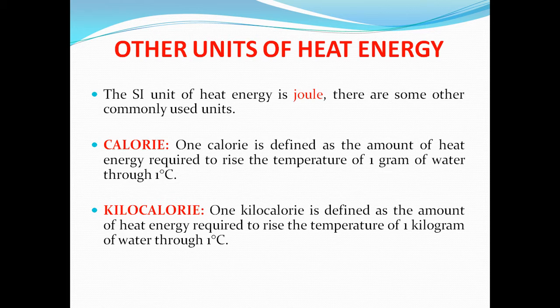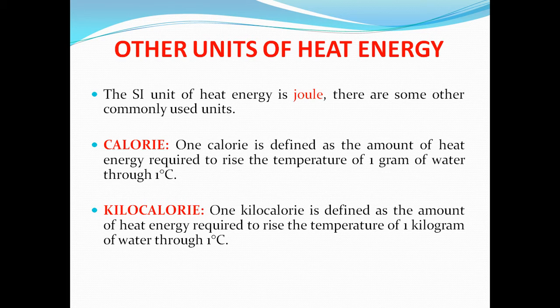Based on how much quantity of the substance we have taken, the heat energy is required. Here we have taken 1 gram of water through 1 degree Celsius. So this is how we define 1 calorie.